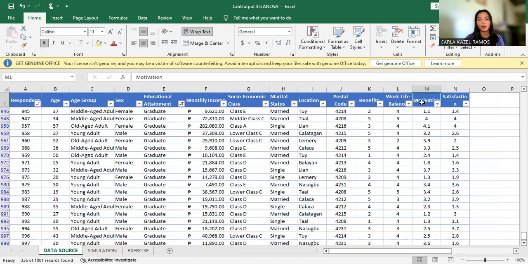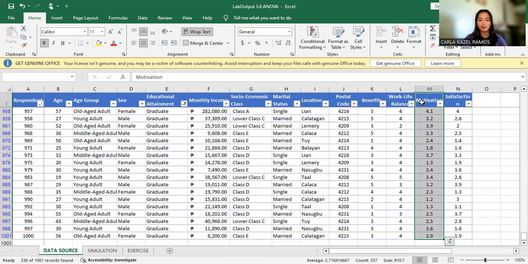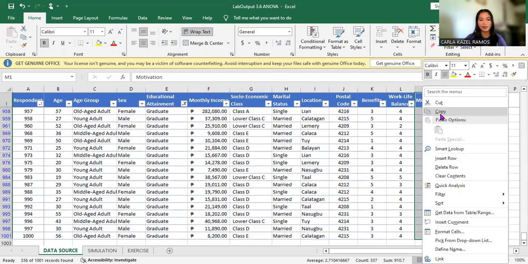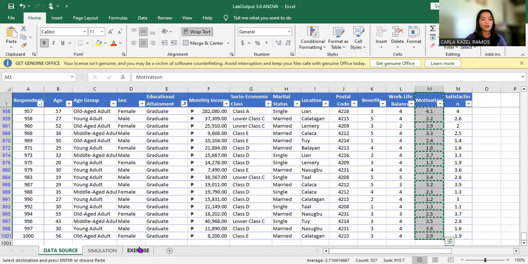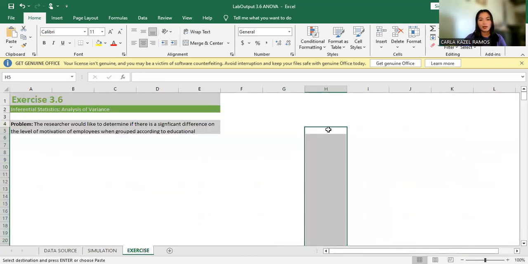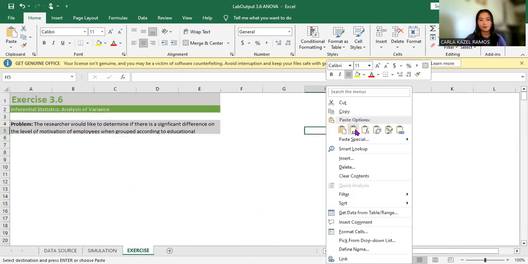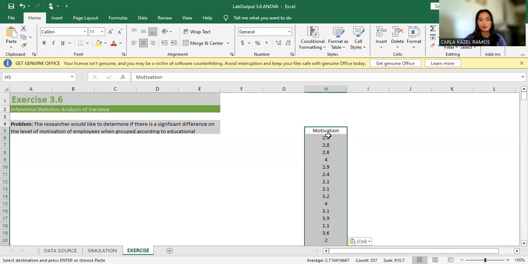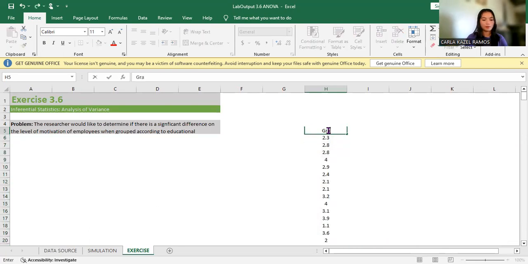Click the header for motivation, press Ctrl-Shift arrow down, right click, and copy. Then we go to the exercise sheet and paste it over here, and we replace the header with graduate.